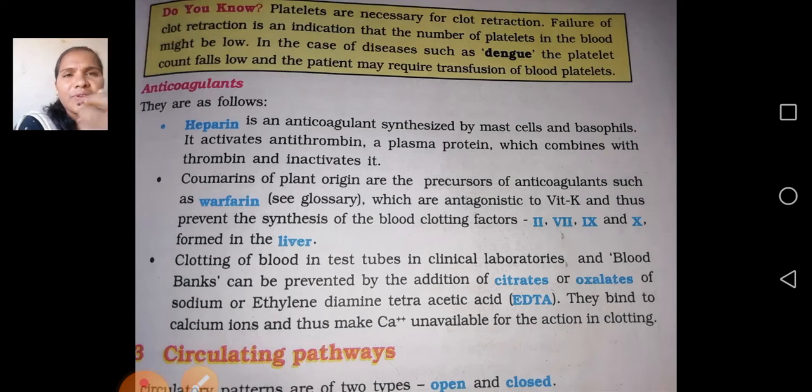When we get injured, as I told, bleeding will be there, and simultaneously it takes some time for the blood to clot. If any patient takes more time to clot the blood, as in some cases like dengue, the platelet count will automatically fall. That is the reason the patient may require platelets to clot the blood. So, that is the problem. Okay? It is clear.